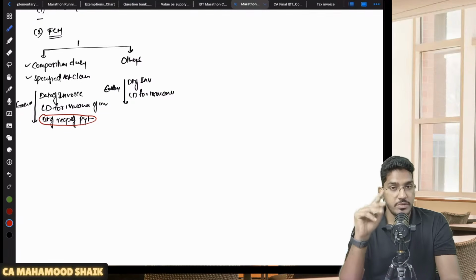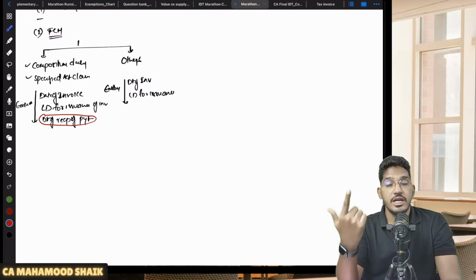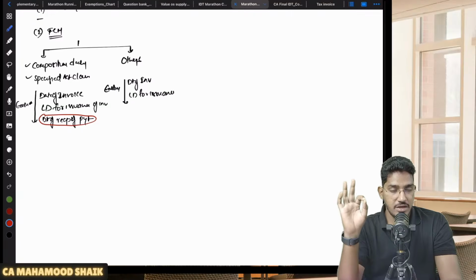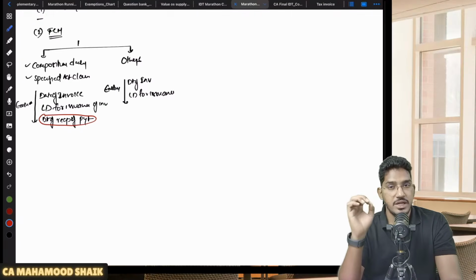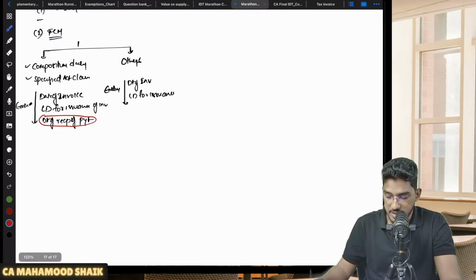So what do you mean by date of receipt of payment? Date on which amount has been recorded in your books of accounts. When you receive the amount, you will write an entry in the books of accounts, no? So the date on which the entry is recorded or the date on which your bank account is credited, whichever is earlier, will become the date of receipt of payment. Understood? So this is the forward charge mechanism.